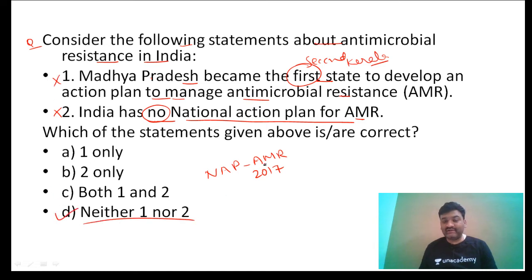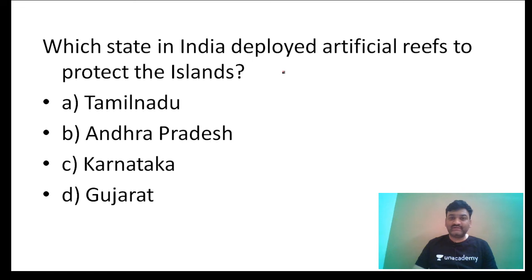The answer will be D, that is neither 1 nor 2. The first state to develop this action plan to manage antimicrobial resistance is Kerala. This is an important topic from current affairs. I've included this question so that you can look into your current affairs in a better manner.